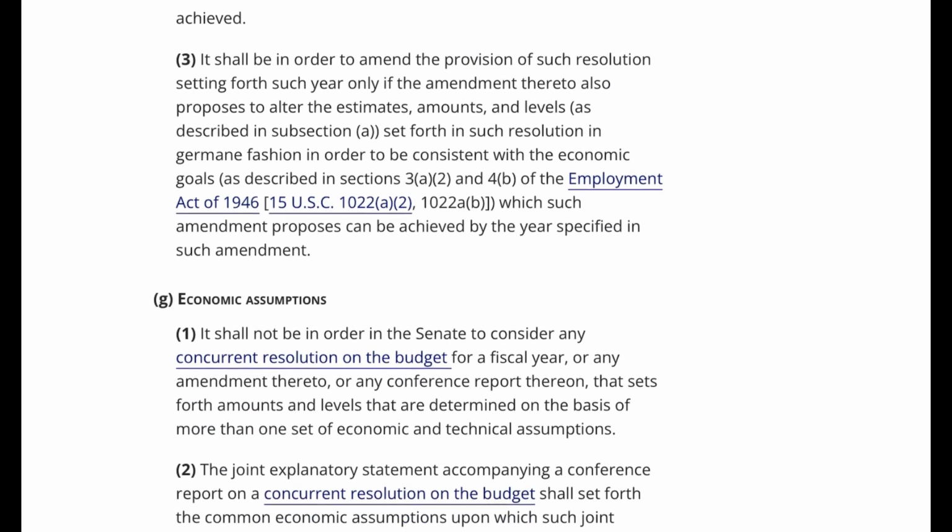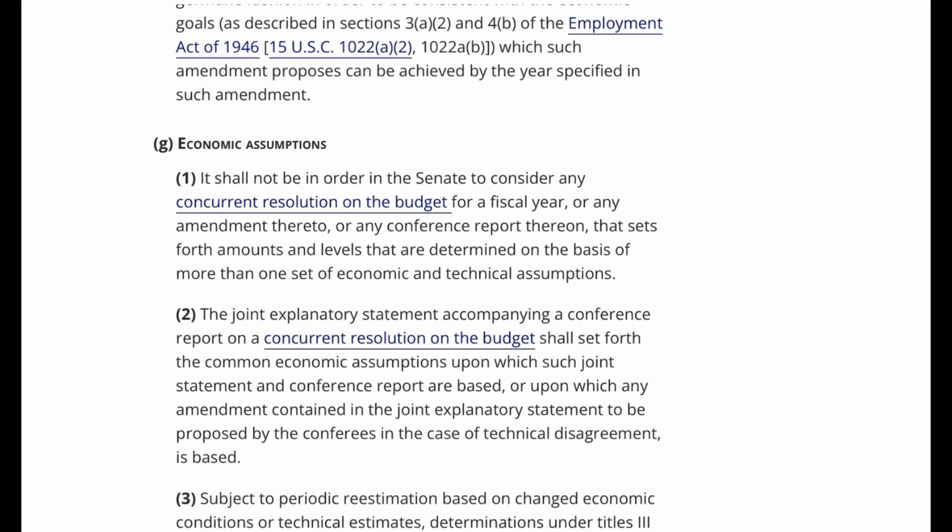G. Economic assumptions. 1. It shall not be in order in the Senate to consider any concurrent resolution on the budget for a fiscal year, or any amendment thereto, or any conference report thereon, that sets forth amounts and levels that are determined on the basis of more than one set of economic and technical assumptions.